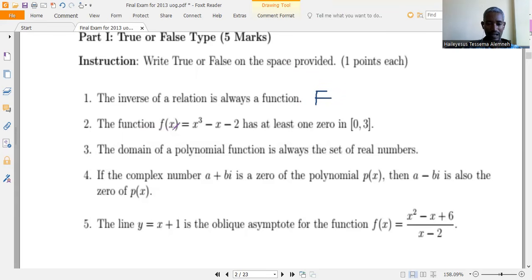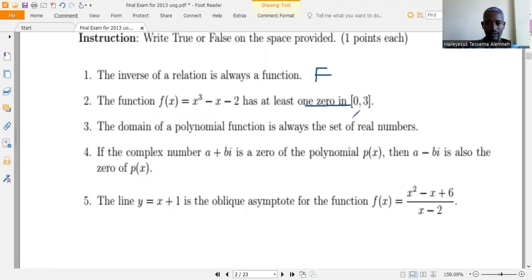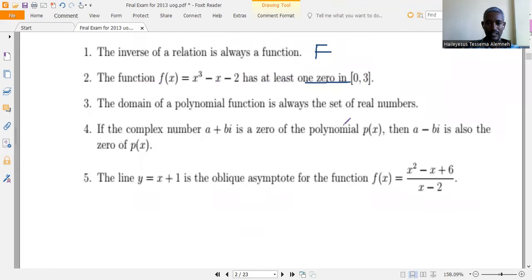The function f of x is equal to x cubed minus x minus 2 has at least one zero in between 0 and 3. So it recalls the location theorem. If the values of f at 0 and 3 are opposite in sign, then a root exists ማለት ነው። ስለዚህ f of 0 ስንት ነው? f of 0 is equal to minus 2 ነው,